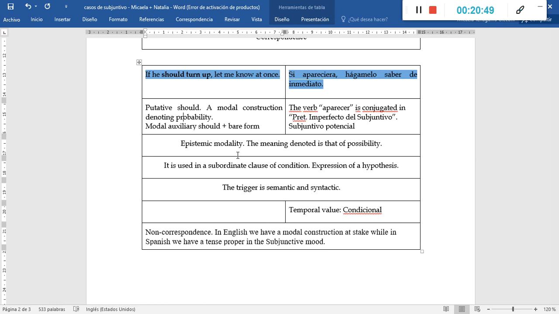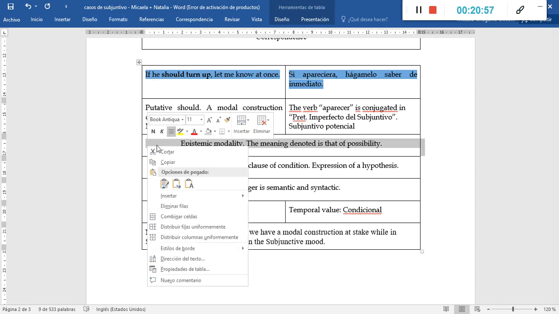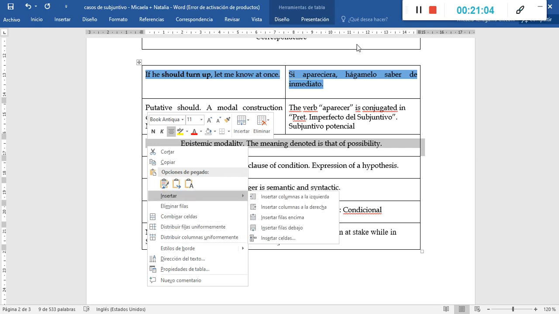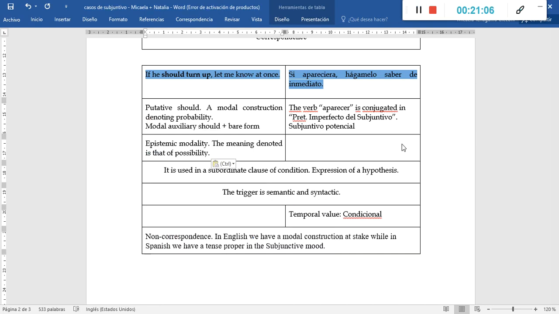As we have identified in English, this is only for English. Sorry for the interruption. I wanted to change that from the chart because I don't want to confuse you.